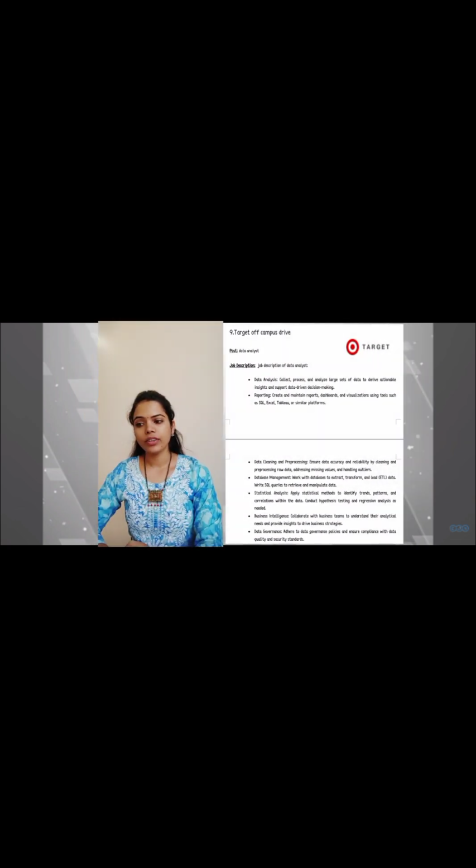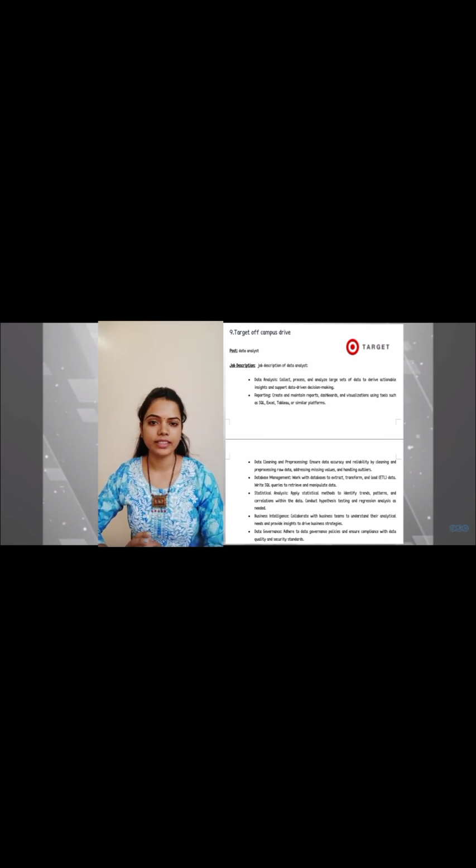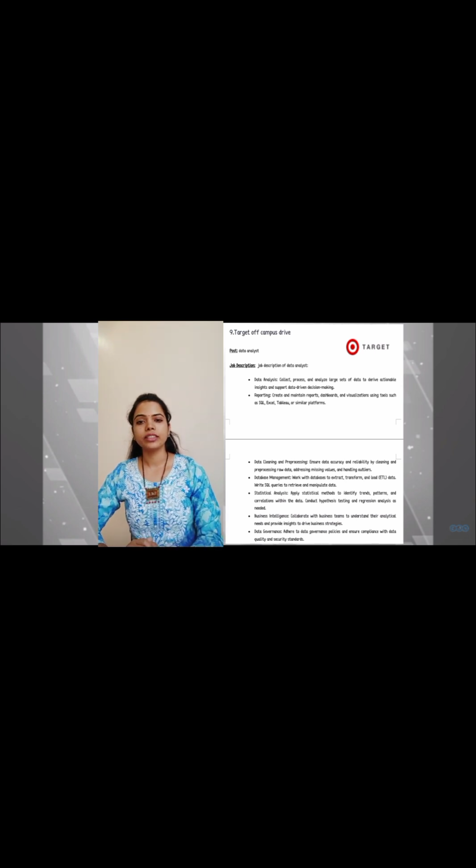There is a Target campus drive for the post of data analyst. Let's see the job description of the data analyst. Data analysis. In this, collect, process, and analyze large sets of data to derive actionable insights and support data-driven decision making. Then reporting. In reporting, create and maintain the reports, dashboards, and visualizations using tools such as SQL, Excel, Tableau, or similar platforms.